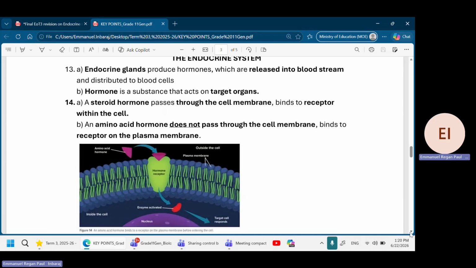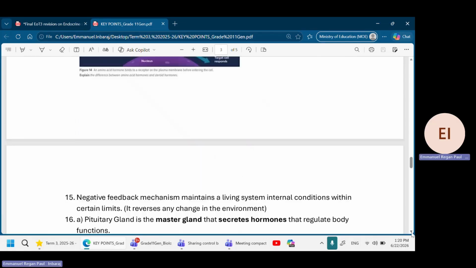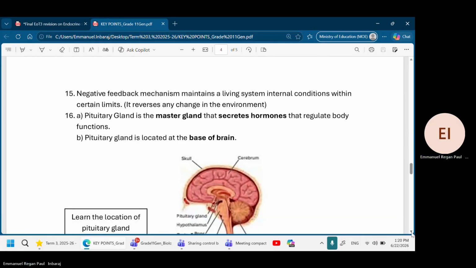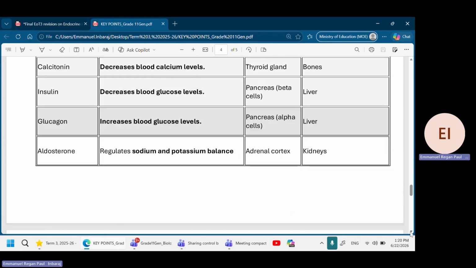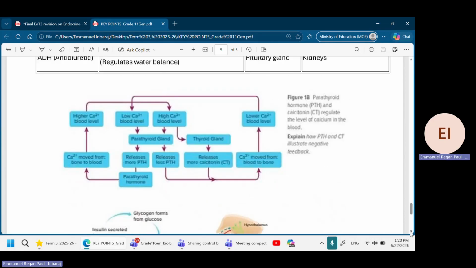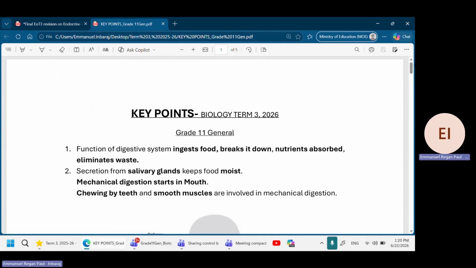You see, this is the question. This is a picture that you will get. So this is an amino acid hormone. Likewise, you have keywords for everything. Here is the base of the brain, the pituitary gland. So learn the location of the pituitary gland. And then the hormones. What you have to study are the hormones and their functions. All this you need to study. Don't forget, study this and you can succeed.